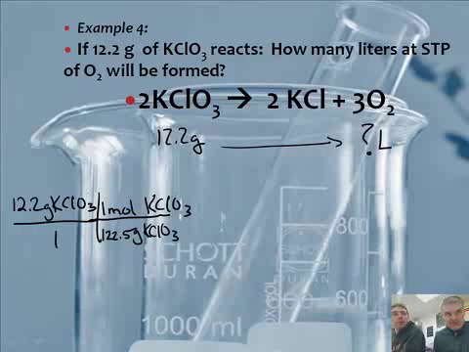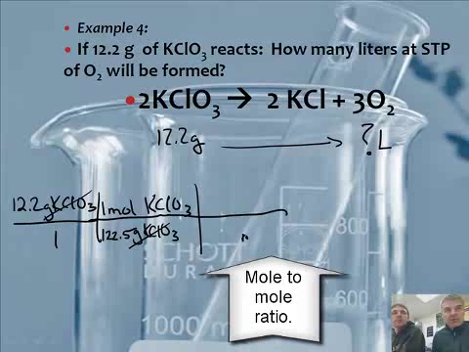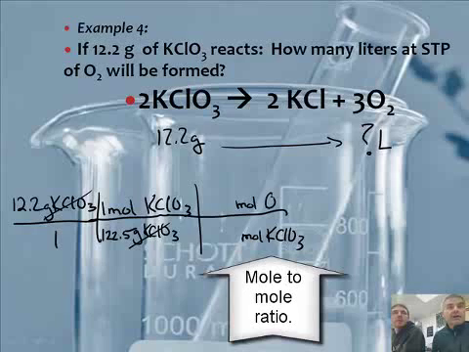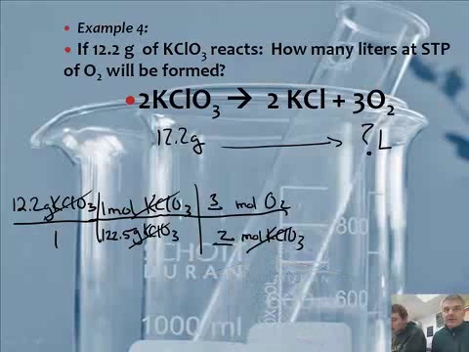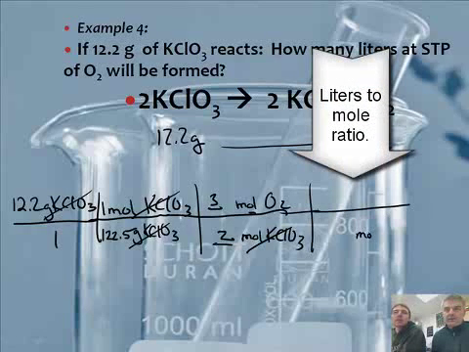So the grams of potassium chlorate cancel. Now we need to do the mole ratio. Land of the mole thing, right? So we're going to say moles of KClO3 to moles of oxygen, and the ratio was 2 here and 3 there. Moles of KClO3 cancels, and we just have a new fraction, but it's not really new. We've used it before, unit 3. Now I've got moles of oxygen here, so I'm going to put moles of oxygen down at the bottom. We've got to go to liters of the gas. And this is at STP, so we use 22.4.